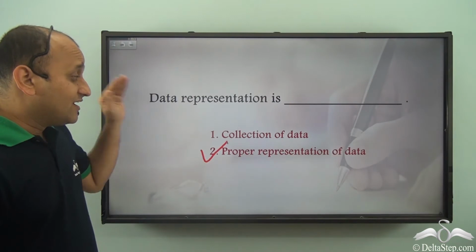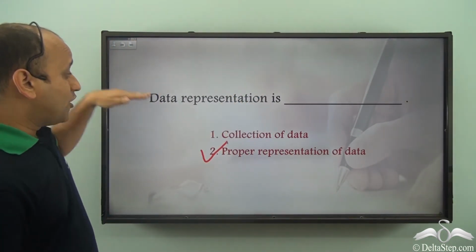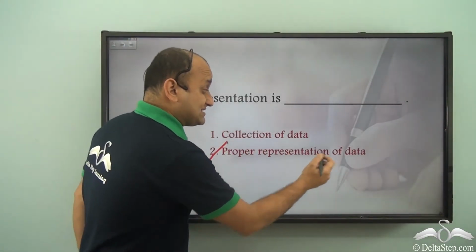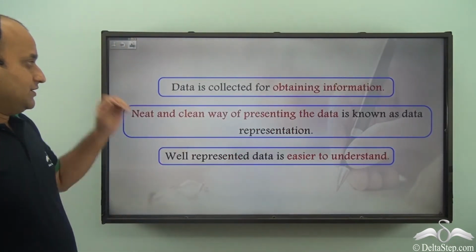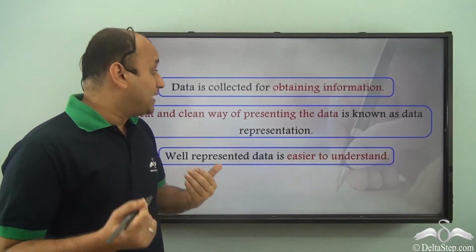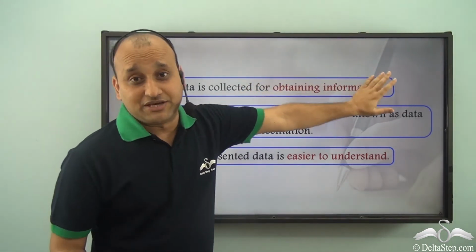So once you have done data collection, after that you perform data representation, which is proper representation of data. Data is collected for obtaining information. So that is the final purpose of data collection, that is, to obtain information.